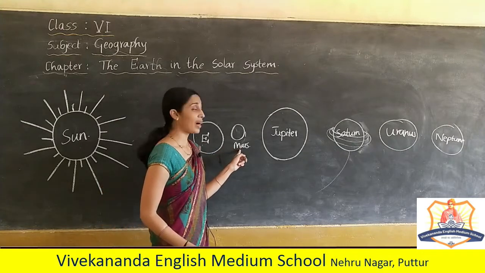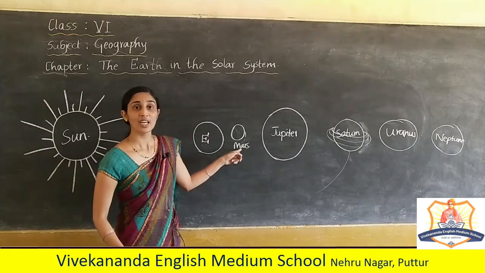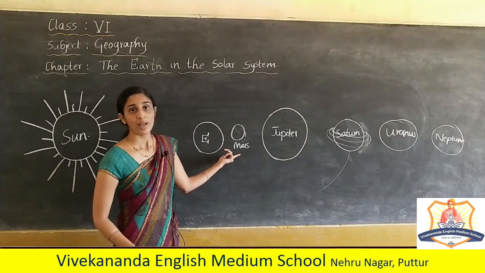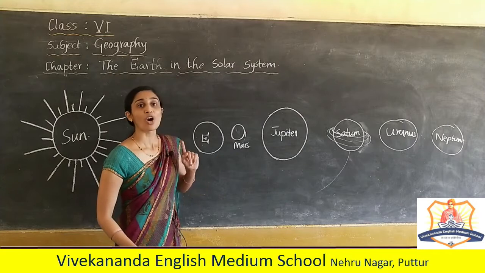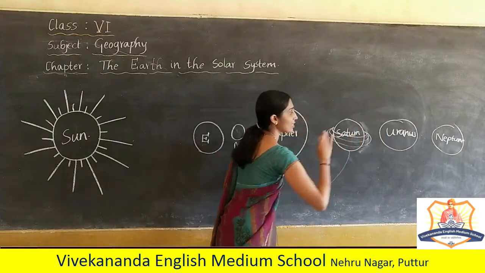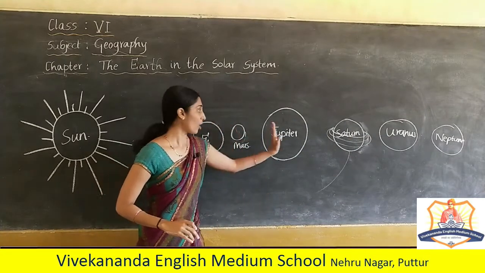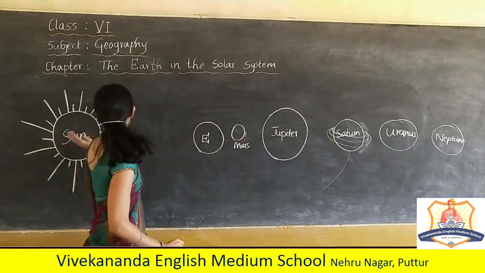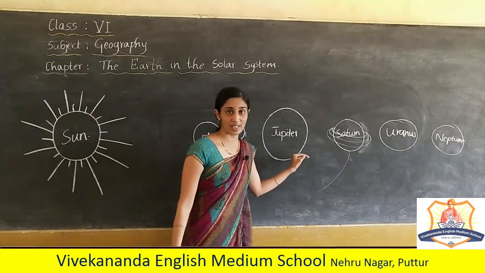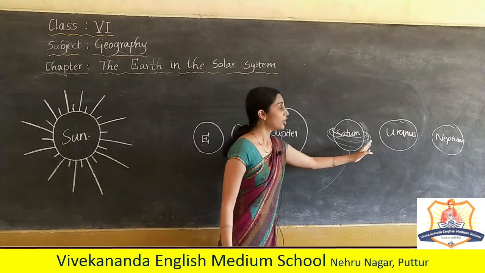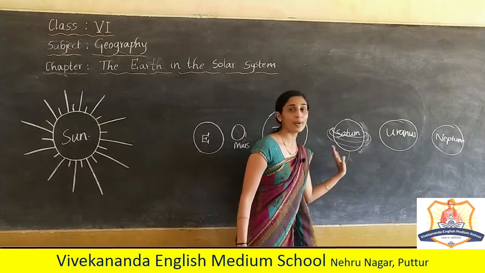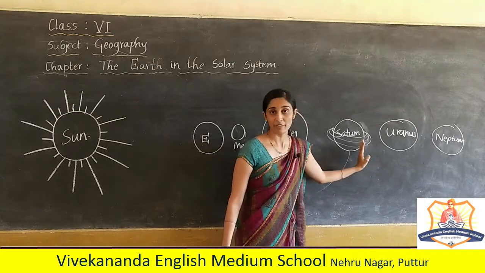But on Mars, if we consider, traces of water were found, but in solid form. Jupiter, Saturn, Uranus, Neptune are all too far from the sun, hence sufficient heat is not reaching there. So they are too cold to live. In these planets also, no life exists.